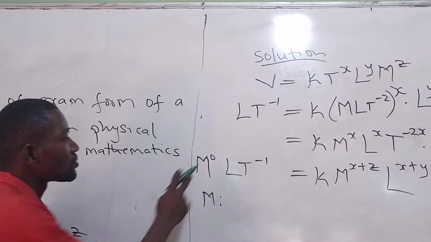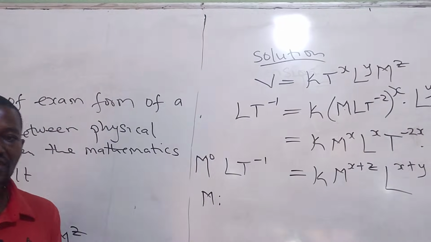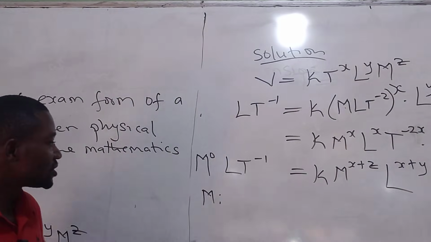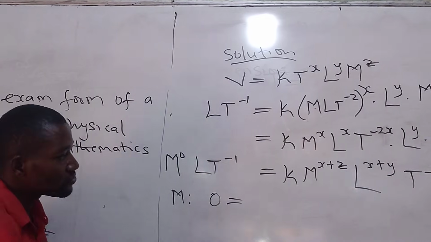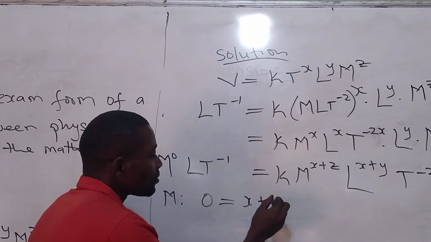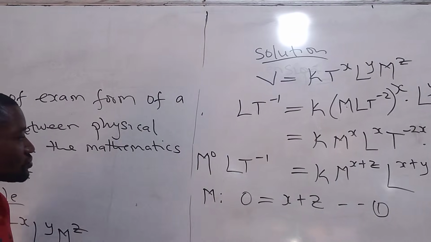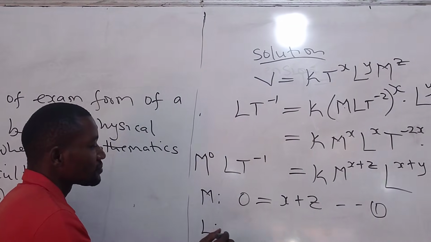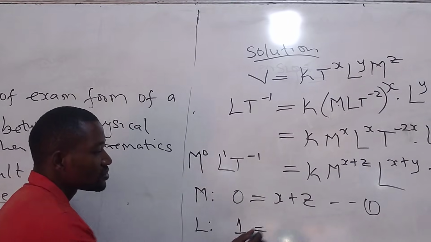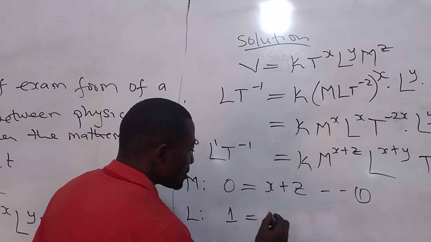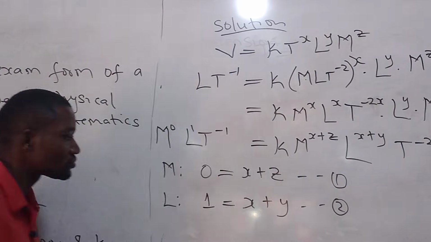So the next thing, you equate the power, the left-hand side to the right-hand side. The first one, let's look at the mass. The power here is 0, and 0 is equal to what? x plus z. Let's call this equation 1. Which one is the next one? L. The power of L here is 1. 1 is equal to what? x plus y. Let's call this equation 2.